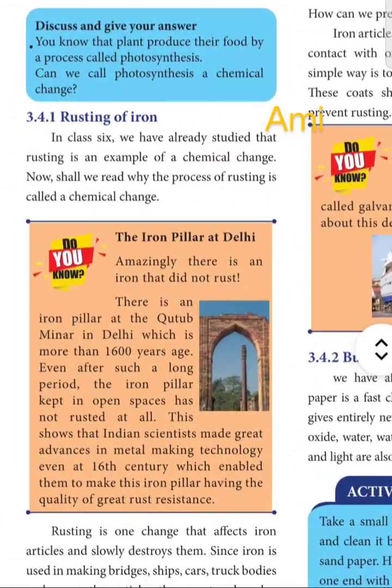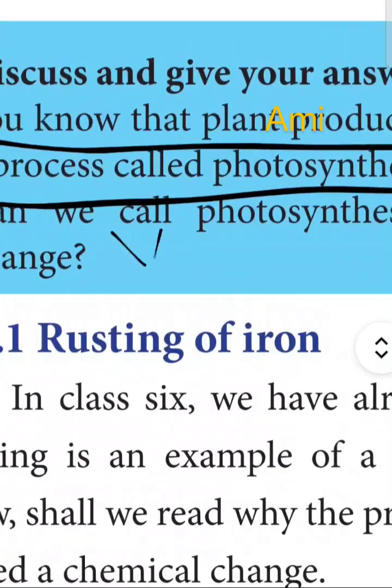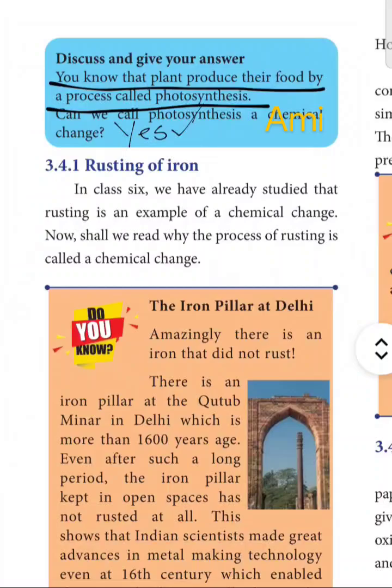Here they have asked the question, you know that plants produce their food by the process of photosynthesis. Can we call photosynthesis a chemical change? Of course, yes, because here new substances are formed and they are irreversible. Then